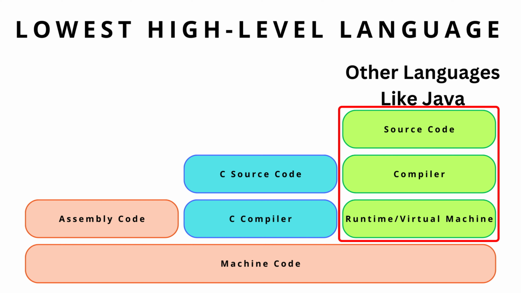C is still really good at low-level tasks that need to be done quickly, like managing memory or interacting with hardware. It's like a very specialized tool that can do certain jobs really well. So, even though C is not used as widely for general-purpose tasks anymore, it still has an important role to play in the world of computing.